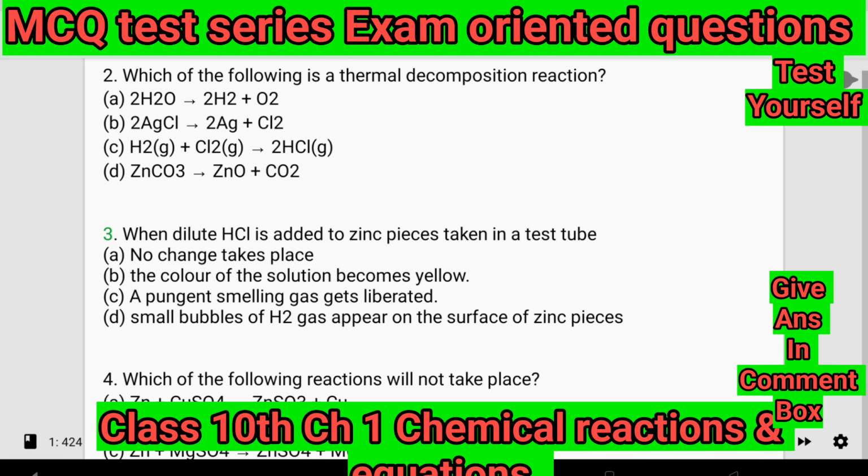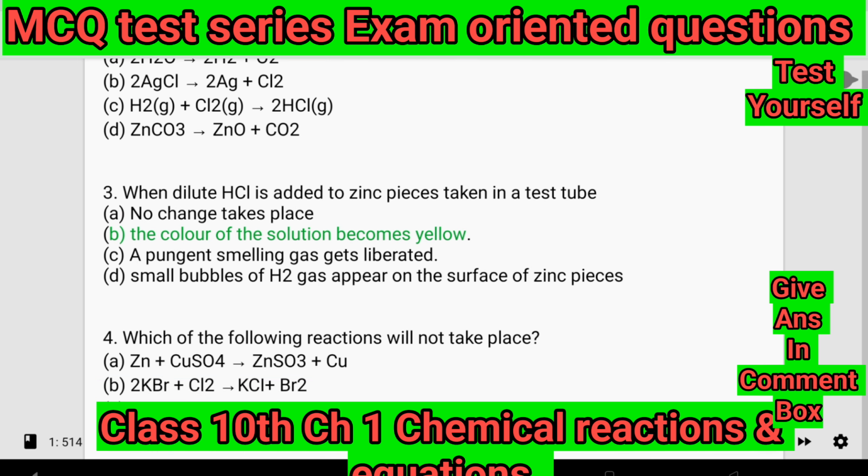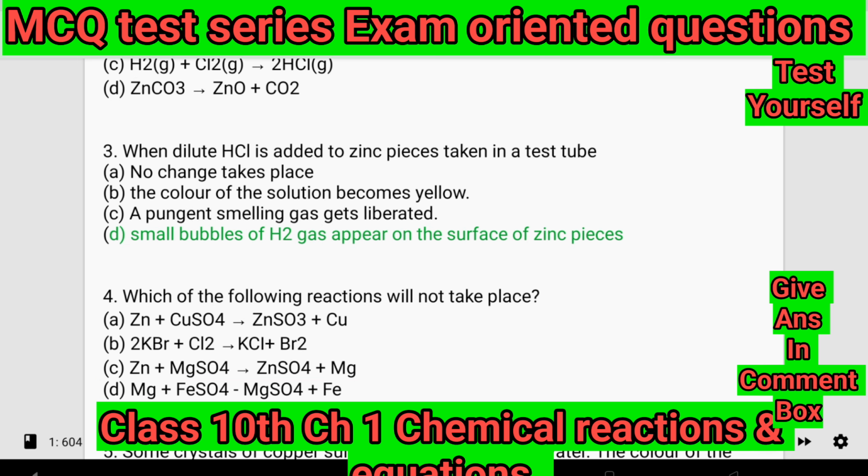3. When dilute HCl is added to zinc pieces taken in a test tube: A. No change takes place. B. The color of the solution becomes yellow. C. A pungent smelling gas gets liberated. D. Small bubbles of H2 gas appear on the surface of zinc pieces.